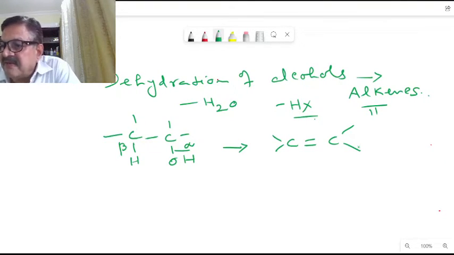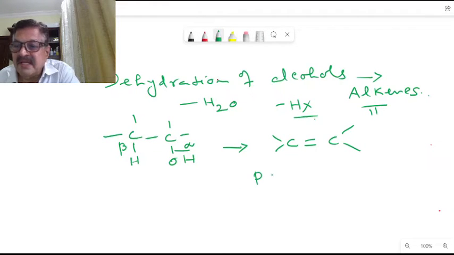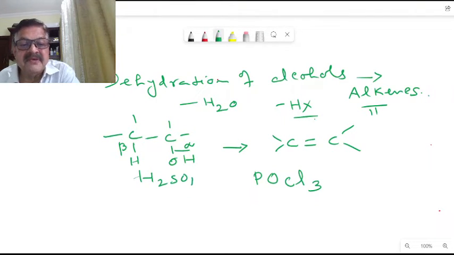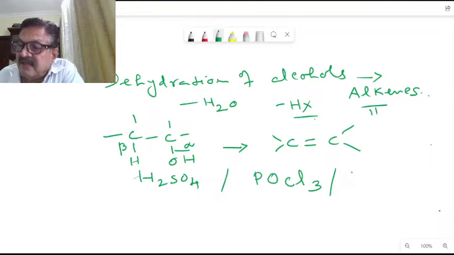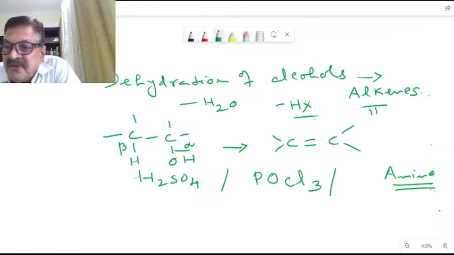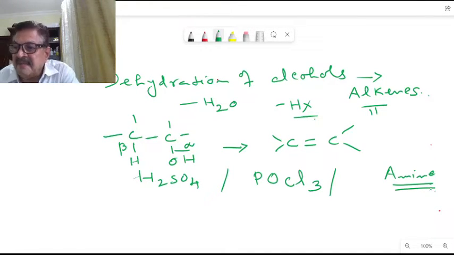Dehydration is carried out using sulfuric acid or any other strong acid, like hydrochloric acid, sulfuric acid, etc. Or we can use phosphorus oxychloride, POCl3, for dehydration of alcohols. With POCl3 there will also be a base, an amine base. We will discuss the role of the amine base later.